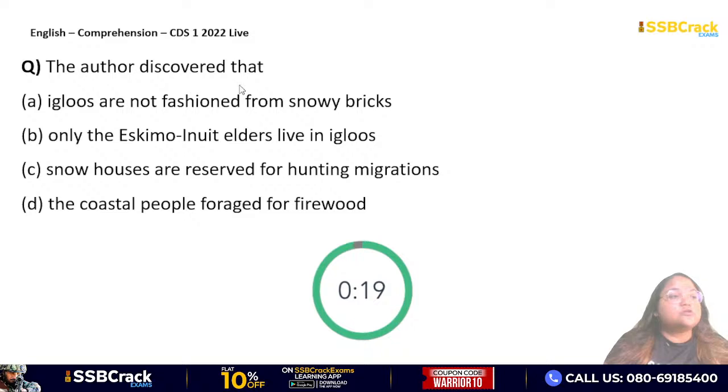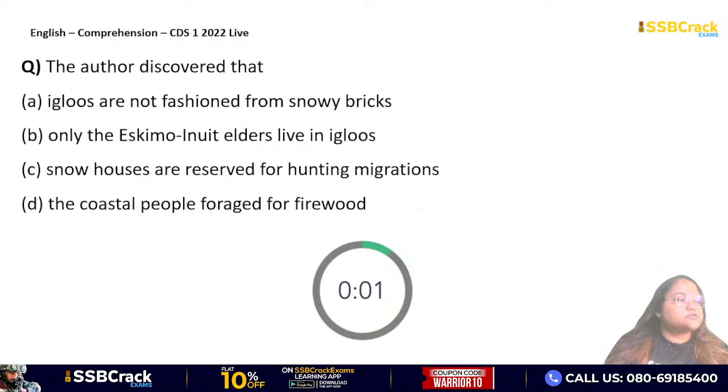Next question. The author discovered that igloos are not fashioned from snowy bricks. Only the Eskimo Inuit elders live in igloos. Snow houses are reserved for hunting migrations. The coastal people foraged for firewood. What did the author discover?